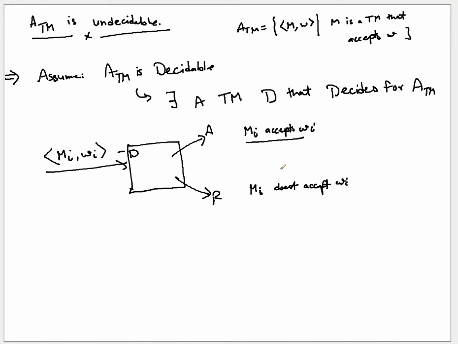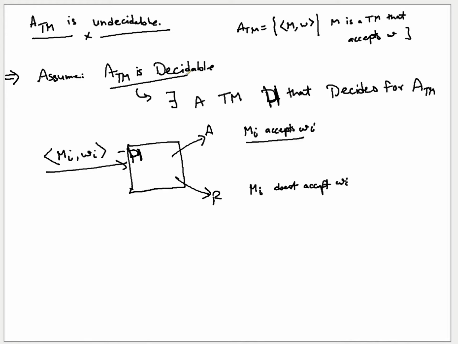Okay, so we assume that this decider D is there, and we called it H in our previous class. So let's say this is H, not D for us. Machine H's existence we have already assumed.